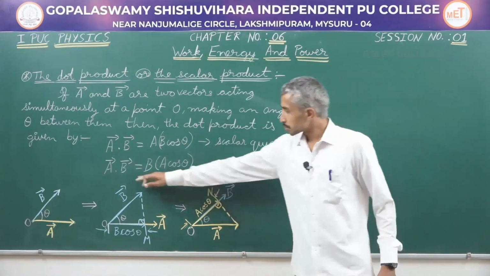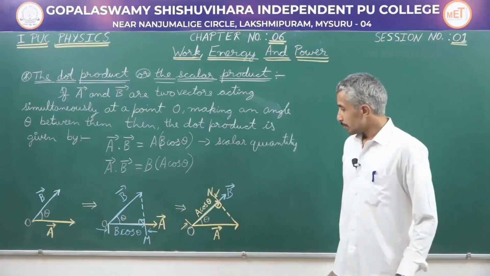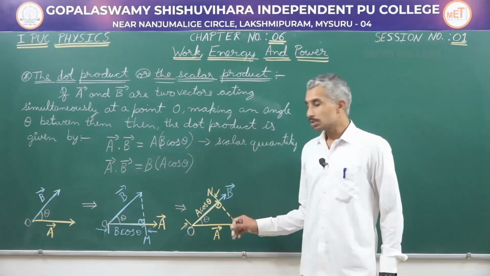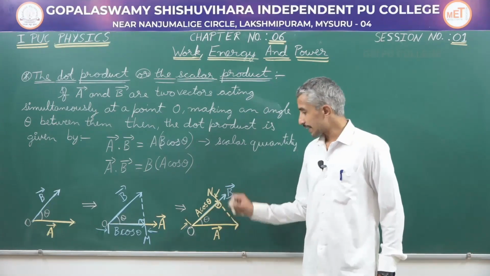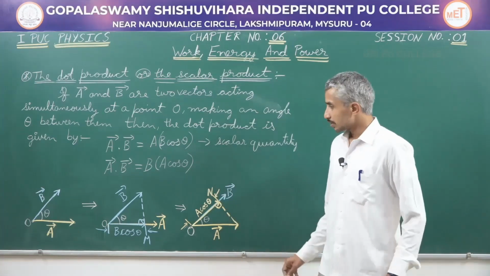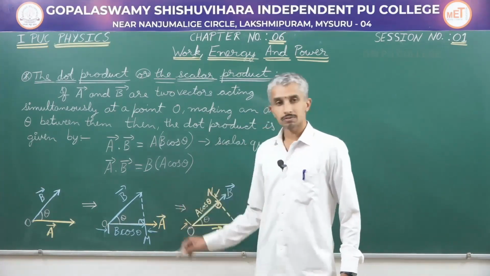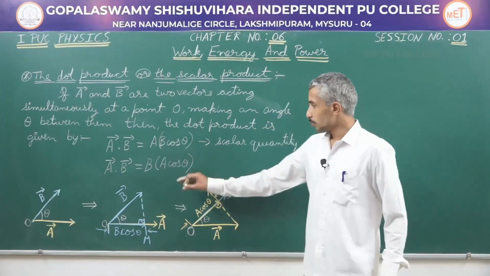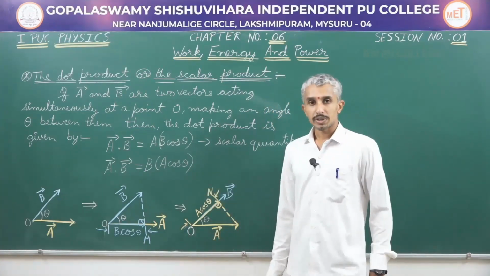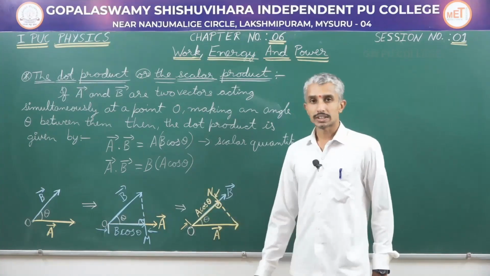So, whenever you are supposed to take the dot product, we will be considering the magnitude of two vectors acting along the same direction. If they are not acting along the same direction, then what you will do is take the component of one vector along the other vector. Finally, we will be getting the scalar product or the dot product of two vectors.